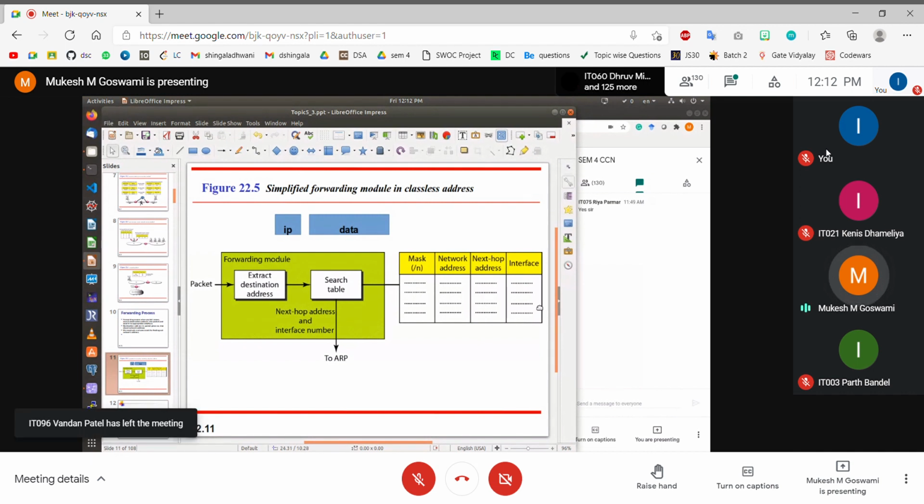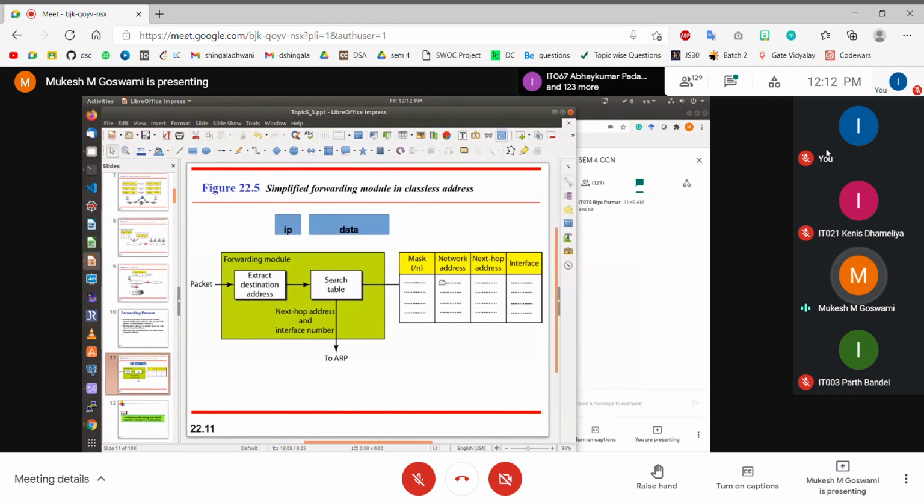You also require the outgoing interface information. This outgoing interface information as well as the next hop MAC address is then handed over to the data link layer, and the data link layer will formulate a frame, and that frame is handed over to the corresponding outgoing interface so that the frame can be placed onto the outgoing channel, right? So that is what the entire forwarding process is.